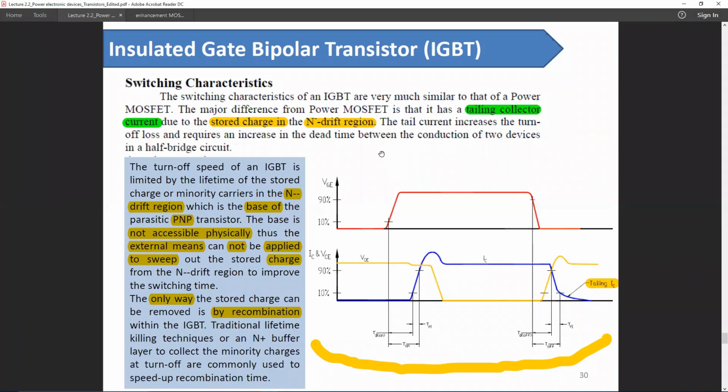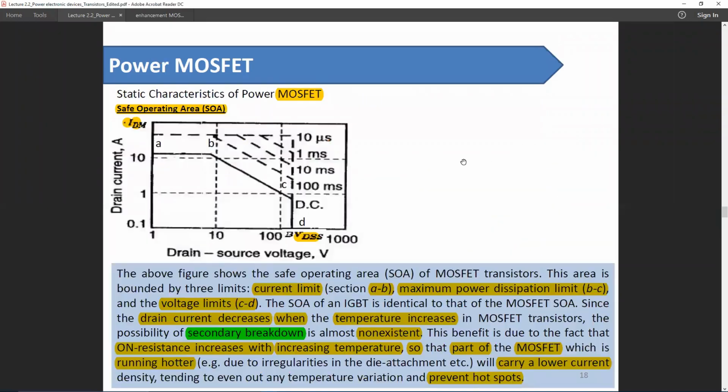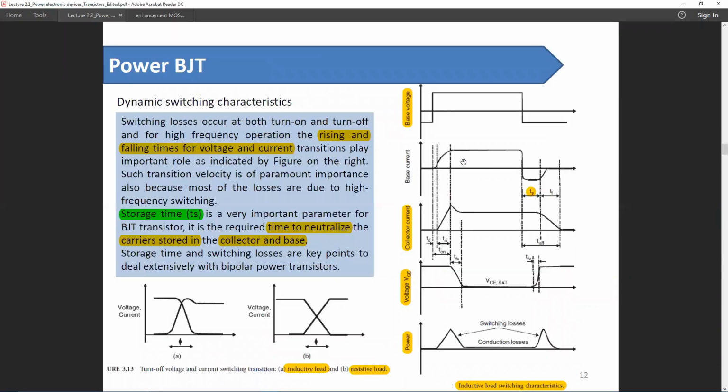So this is the switching characteristic of an IGBT, and it is related, especially the turn-off process is related to the turn-off process of BJT. So if we go back there is a storage time, which is the time to neutralize the carriers stored in a junction.